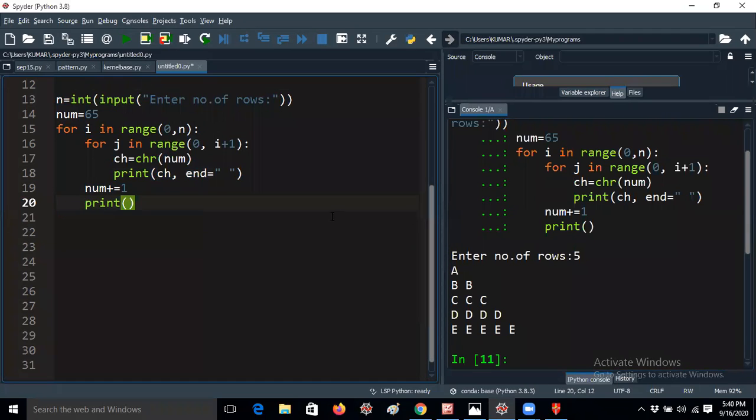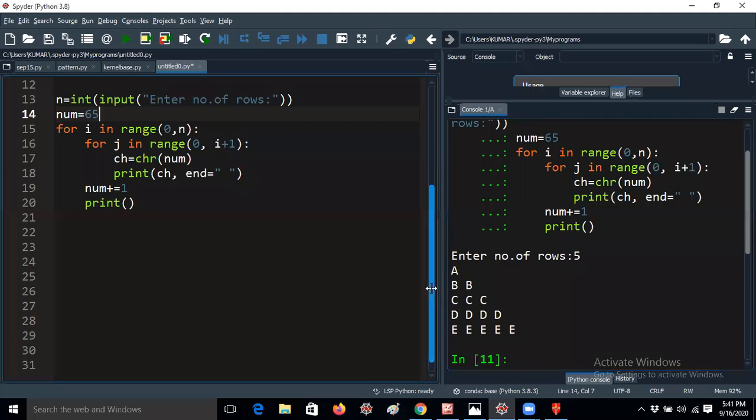It's not a good practice at all. Okay, even though it is printed like 5 lines only, it will consider 6 lines. But some students are entering number of rows as 7, but they are getting 6 only. So they are getting different answers. We are getting different answers when I checked your mail. Okay. So anyway, number equal to 65. Why I am taking 65? Because A is the same.